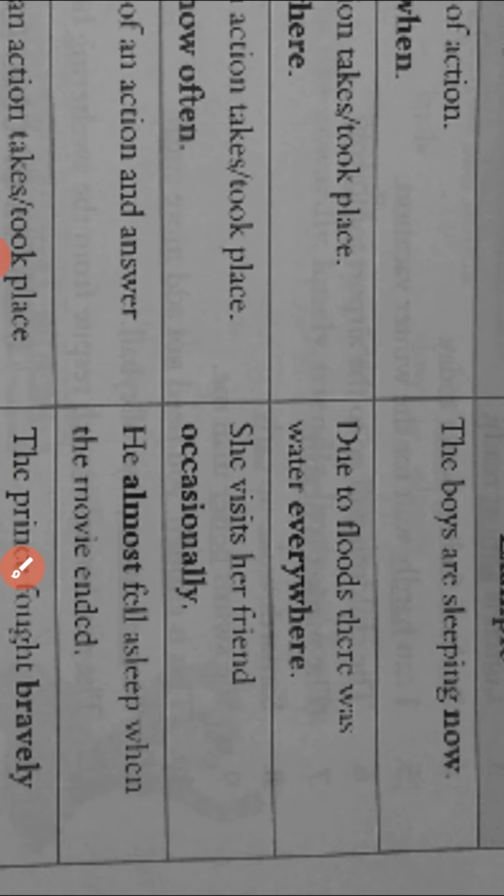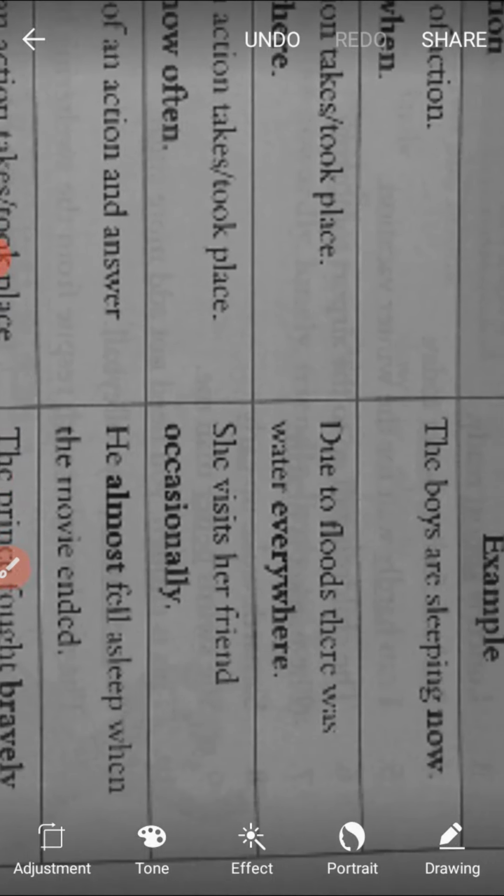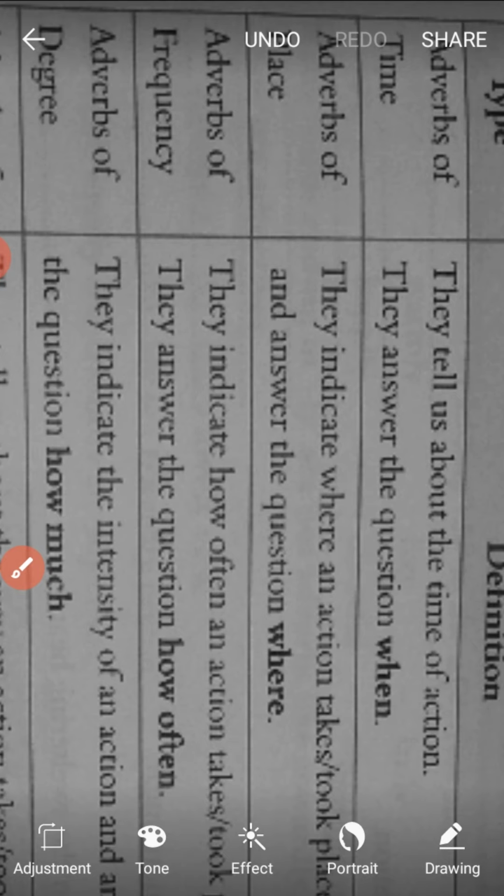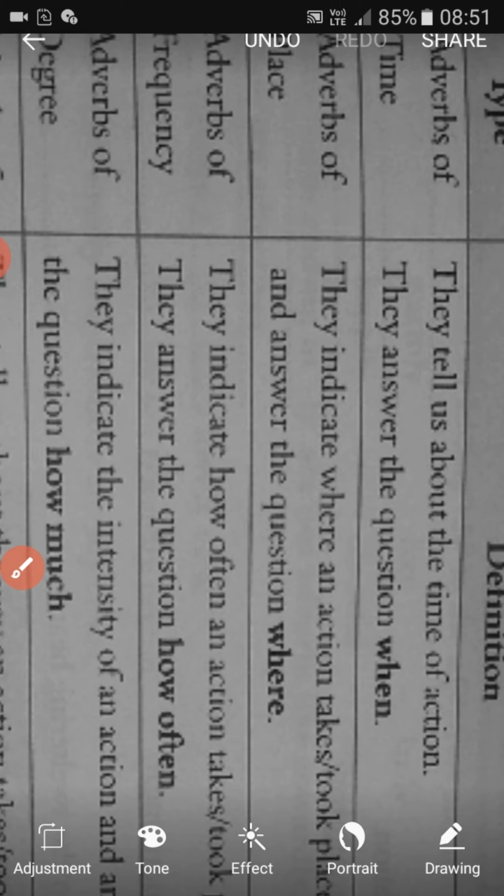See, he almost fell asleep when the movie ended. So here we come to know the state of sleeping. That means we ask the question how much. So here almost, as an adverb, tells about the intensity of an action. That's why it becomes the adverb of degree. Is it clear?